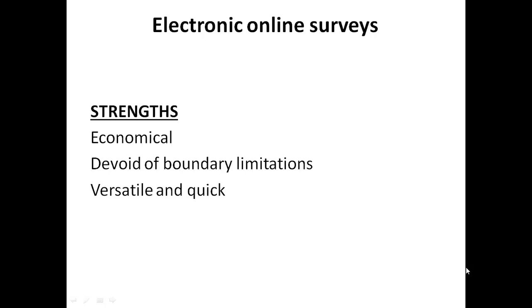You can go to Google Forms and design various kinds of questions like simple answer, numeric answers, multiple choice, checklist, drop down, multiple choice grid, checkbox grids. These kinds of questions you can include in your questionnaire, and you can conduct a survey. The strengths of these electronic online surveys are, economical. Yeah, just one click from your computer, you can send emails to thousands of people.